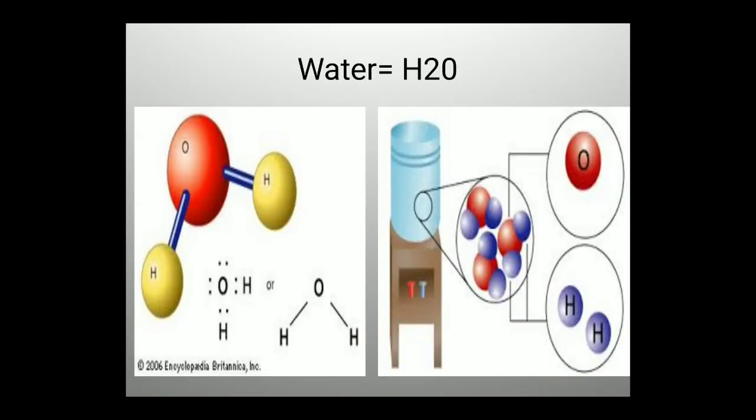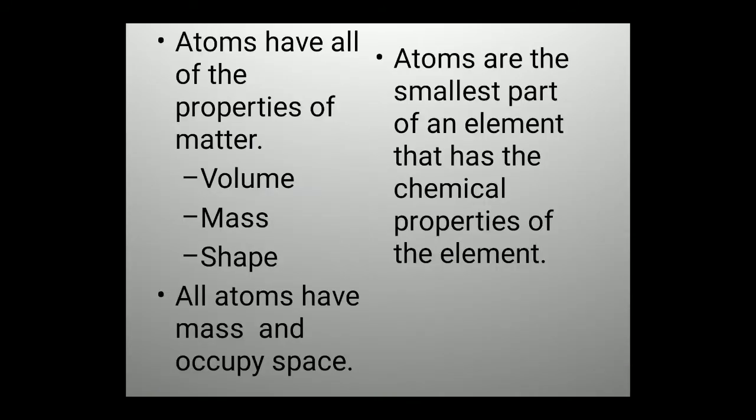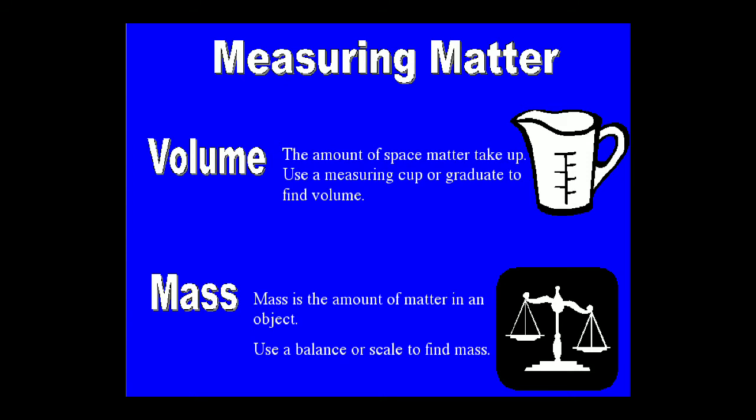Coming to the physical state of compounds, all atoms have specific properties: volume, mass and shape. These atoms have mass and occupy space. Atoms are the smallest part of an element that has the chemical properties of the element.